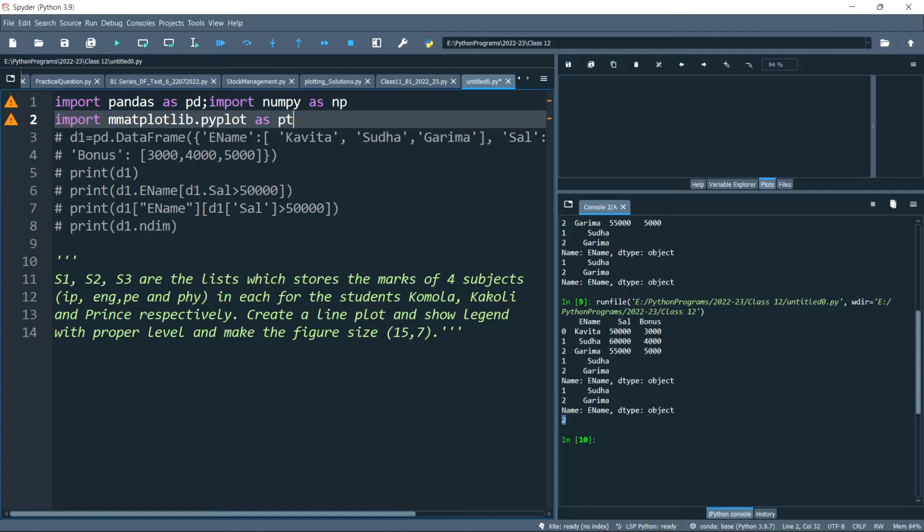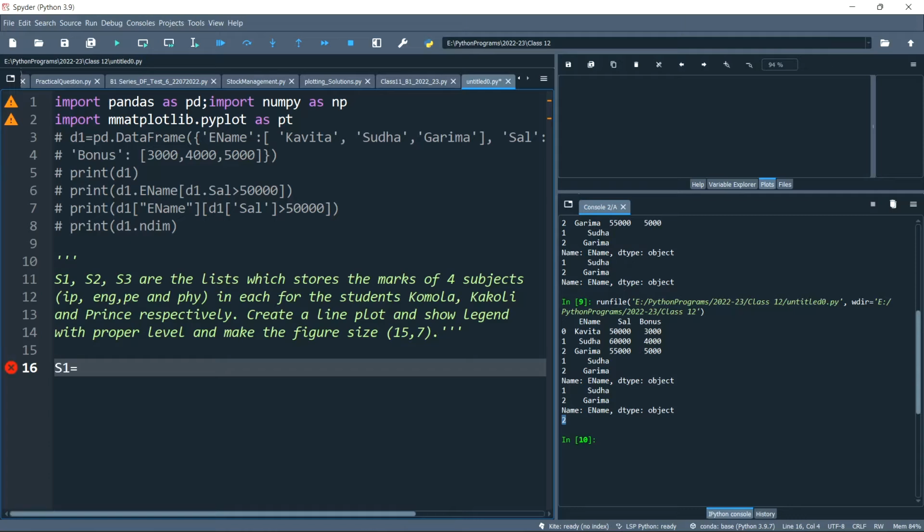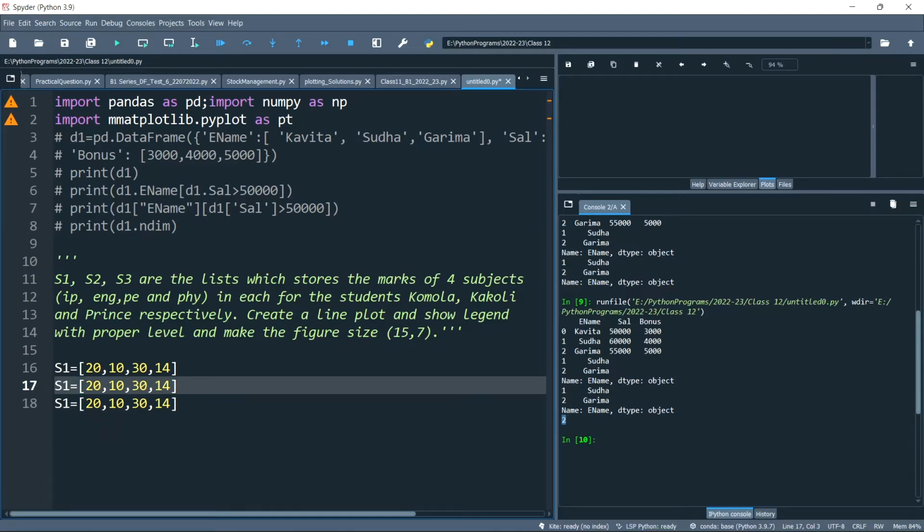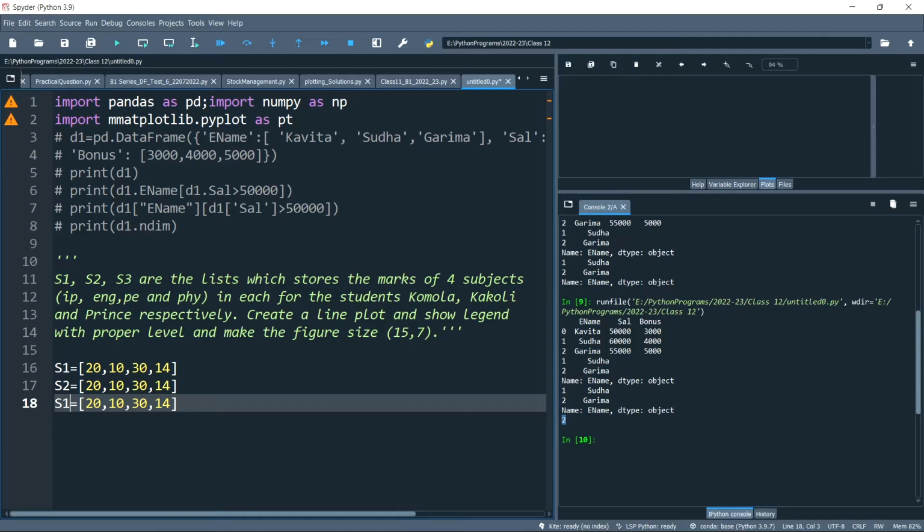Now I need to create the lists. First one is S1. Here values are not given, so we can take any values: 10, 30, 50, or 14. I'm just doing copy paste to save my time, nothing else. You cannot do copy paste during offline classes, I mean when you write the answer on a piece of paper.